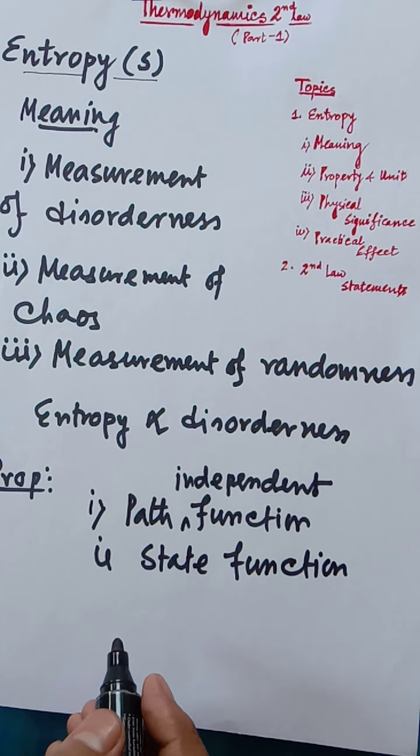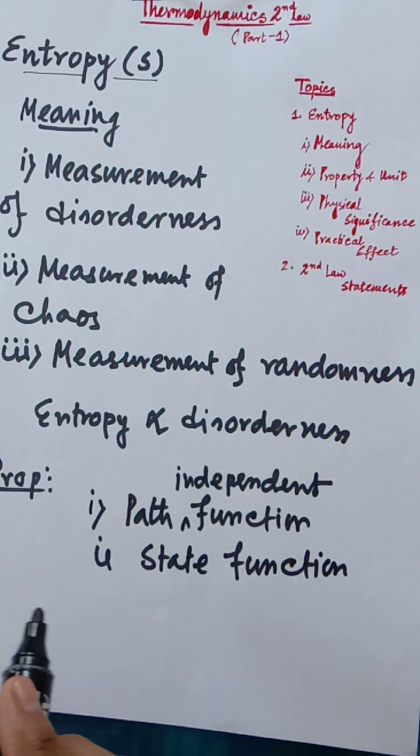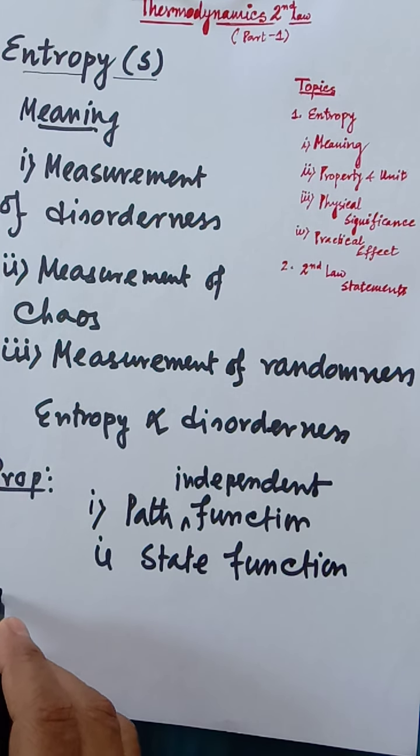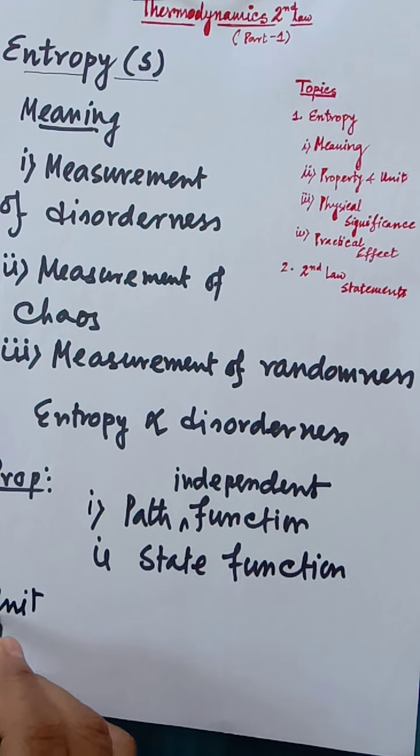Next the important thing, what is the unit of entropy?